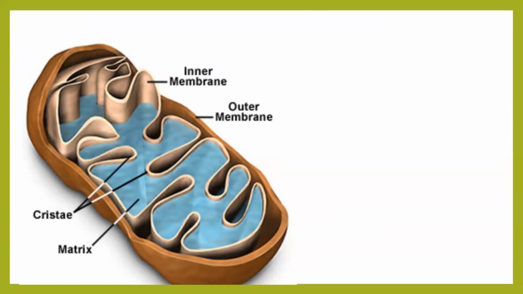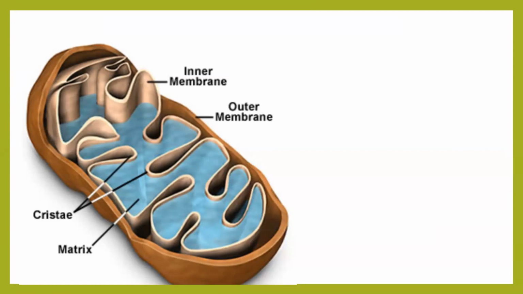Are you able to see the inner folds? Inner folds over here are not called cisternae. Cisternae are bag-like structures. Here, inner folds are called cristae. It will very much sound like a Catholic English girl's name, right? So these cristae are nothing but inner folds.